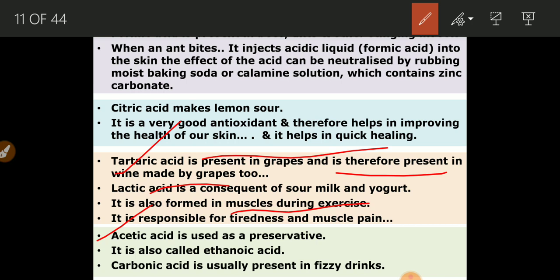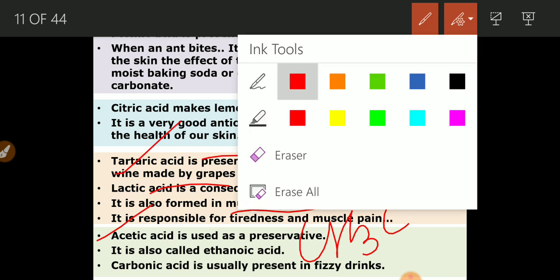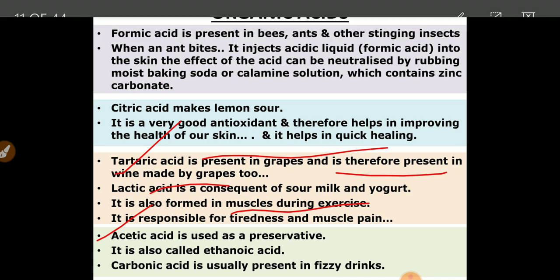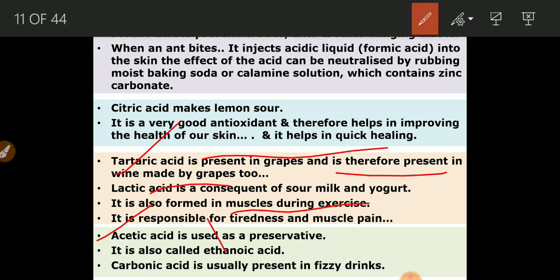Carbonic acid is usually present in fizzy drinks. The carbonic acid formula is not CH3, it is H2CO3, carbonic acid. This is present in cold drinks.